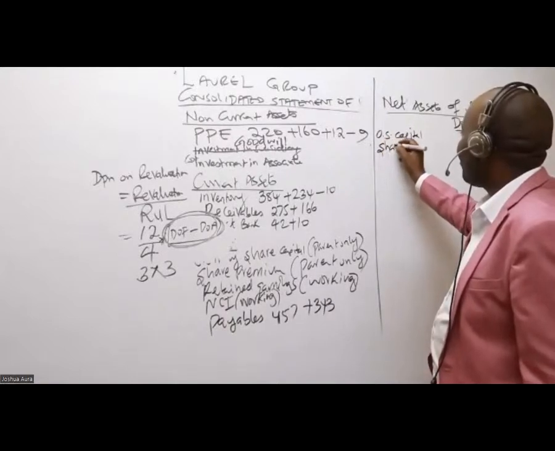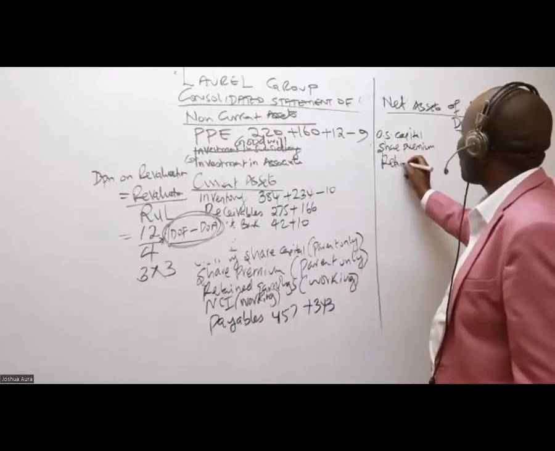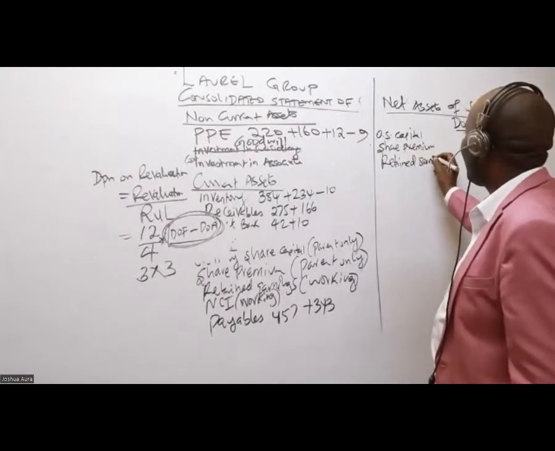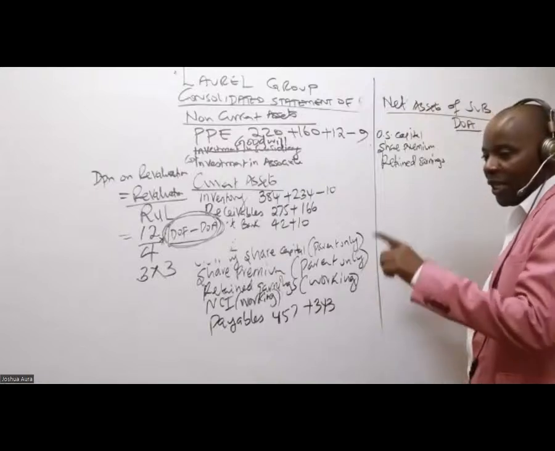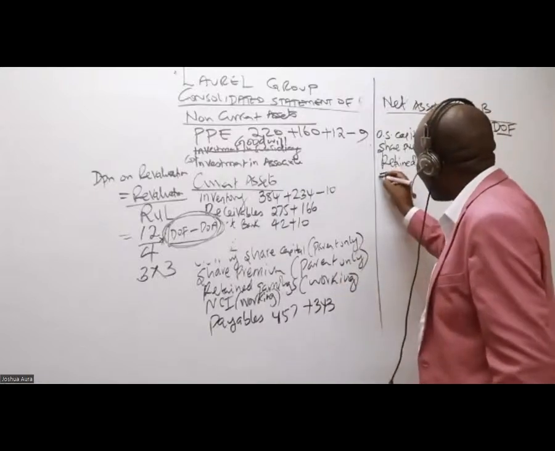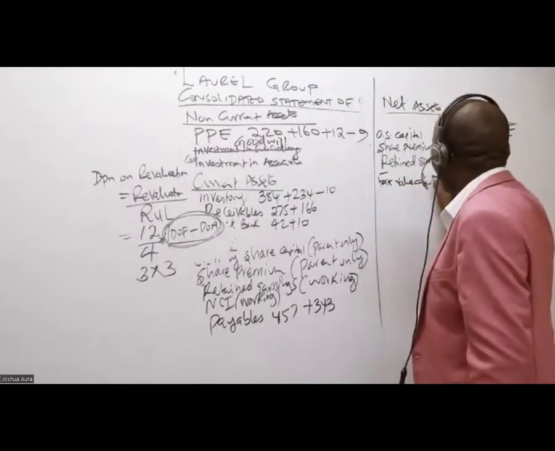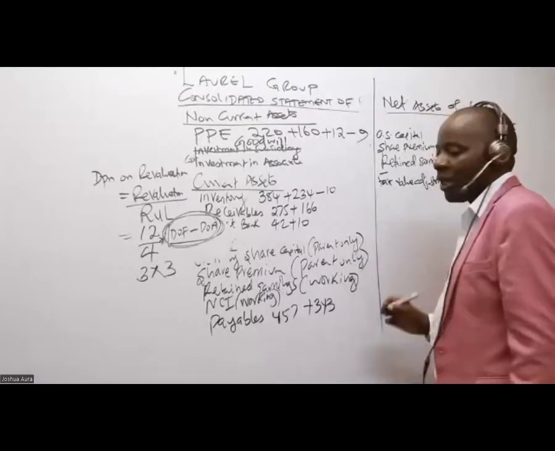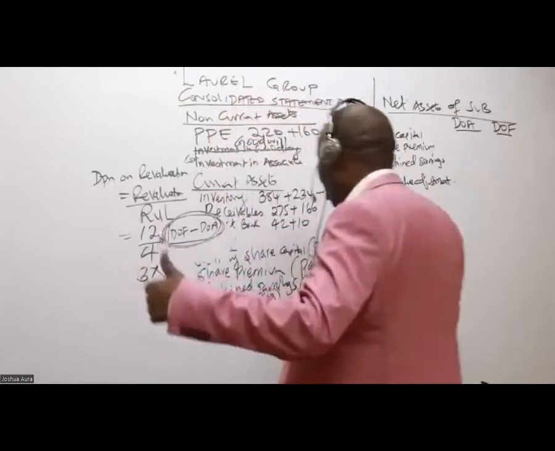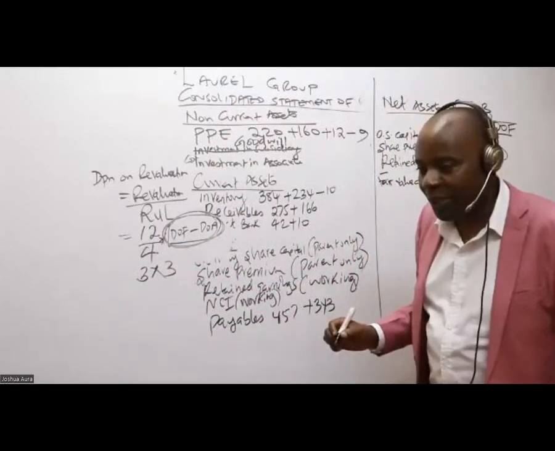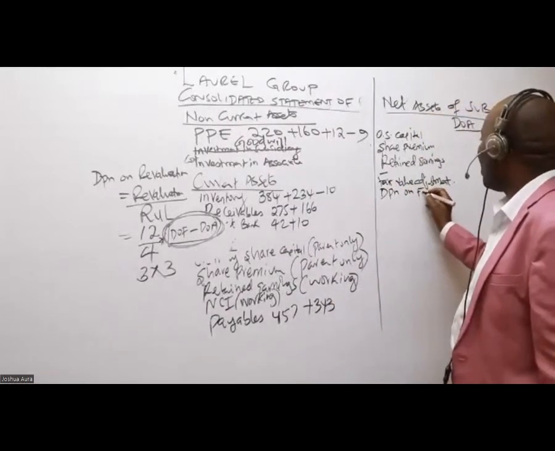We have share premium. We have retained earnings. We have revaluation, but here we call it fair value. If you want to scare the examiner, you call it fair value adjustment. That's how you call it here. And then lastly, depreciation on fair value adjustment. I think I need to give somebody a present.